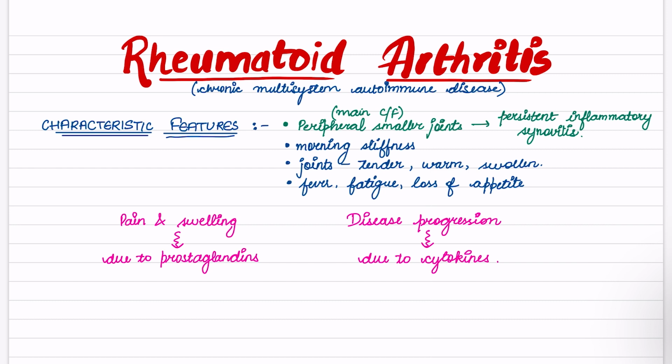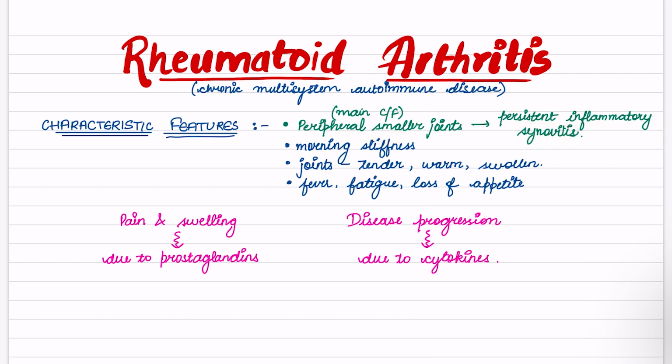Our topic of discussion today is treatment of rheumatoid arthritis. Now, what is rheumatoid arthritis? It is a chronic multisystem autoimmune disease. Its clinical features are majorly persistent inflammatory synovitis in peripheral smaller joints. This is the major clinical feature.